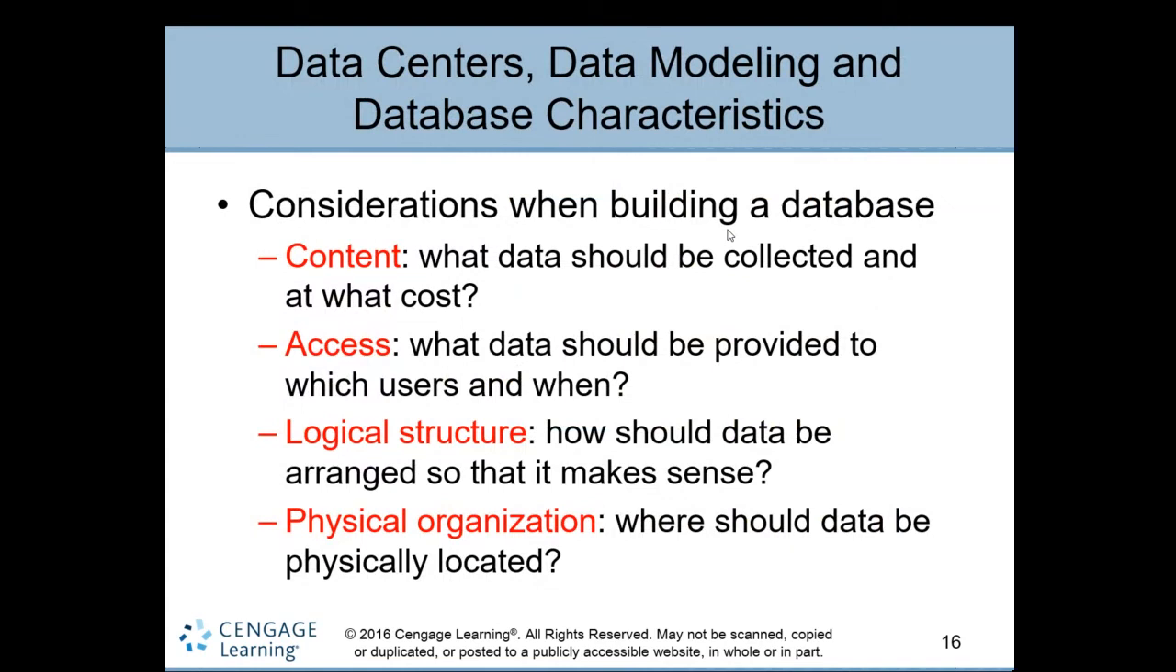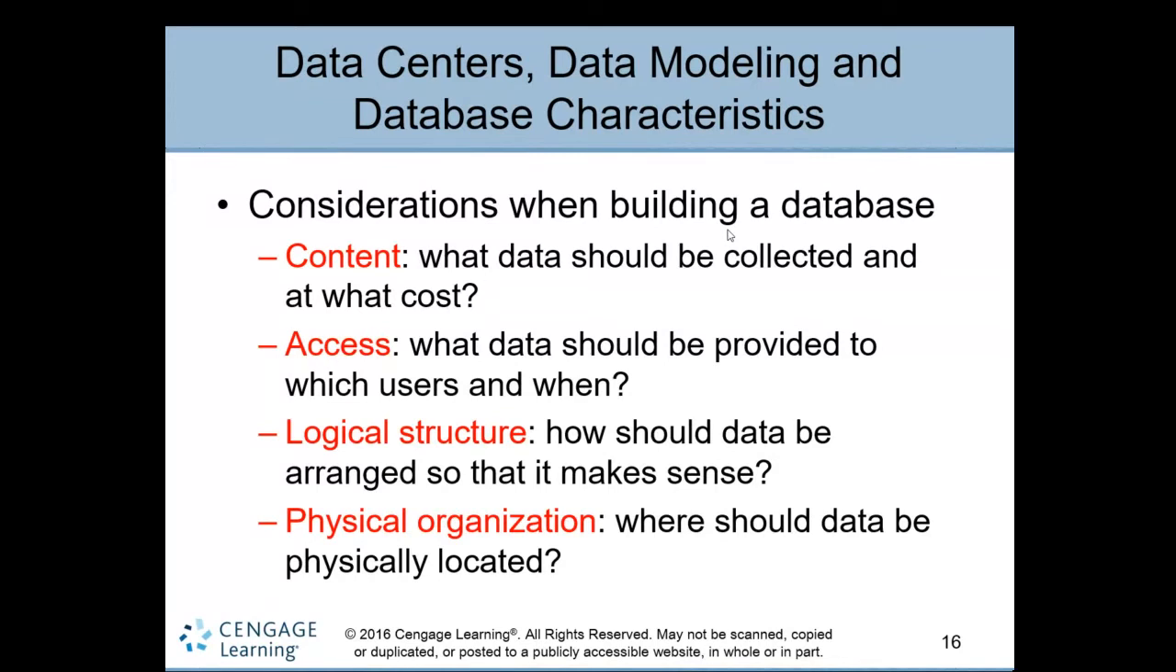Whenever you want to design and build a database, consider the following characteristics or properties. First is content: what data should be collected, and at what cost. It may be simple text data, image data, video, audio, or a combination. So the content and the cost of capturing, collecting, and maintaining this data need to be considered.